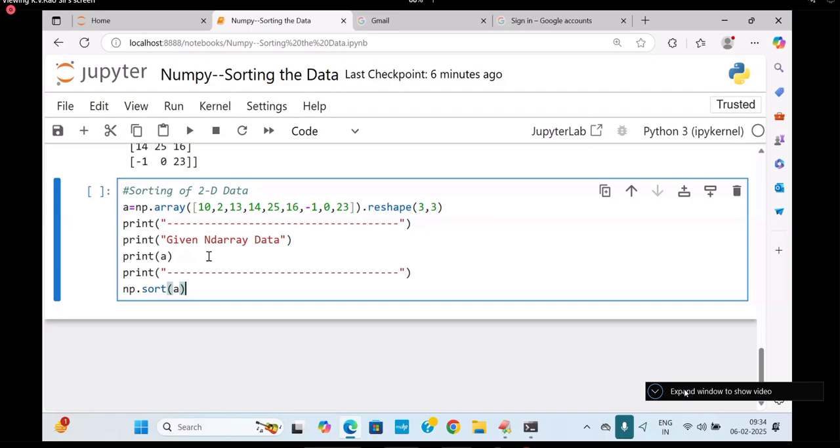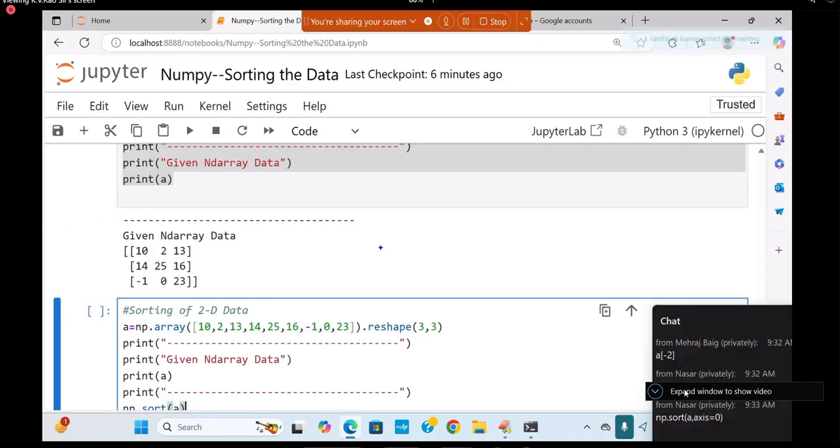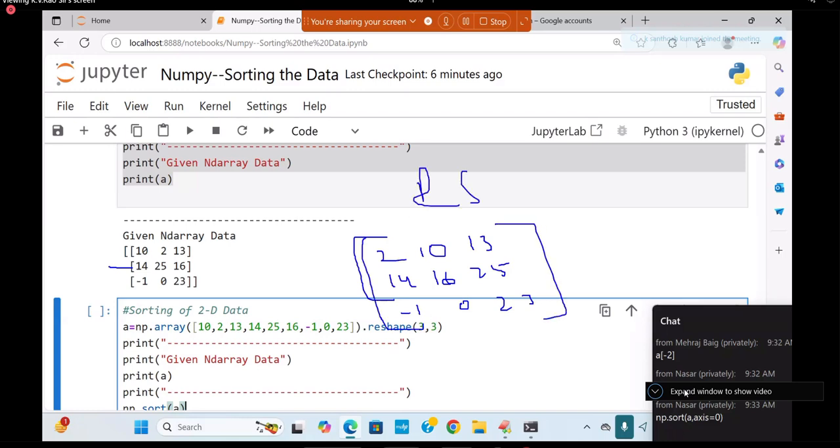Let's sort it and reshape it. But here I want to go for my matrix. I want to sort it row wise, for example. What is the answer coming? 2, 10, 13. Next, 14, 16 and 25. Next, minus 1, 0, 23, which is by default already sorted. This is called row wise sorted, students. Row wise sorted. Could you follow me?